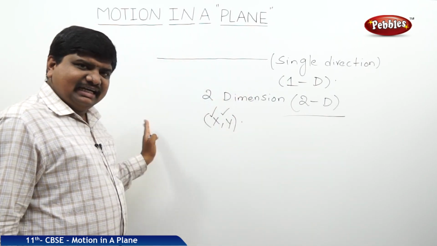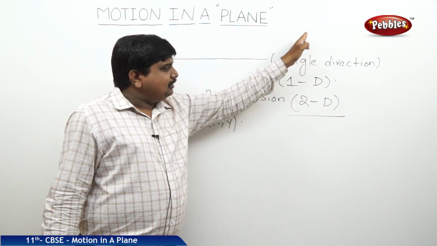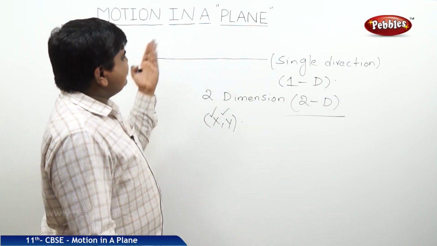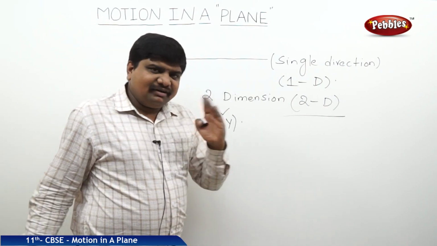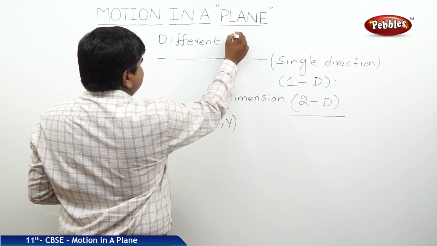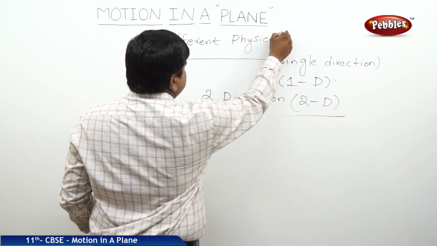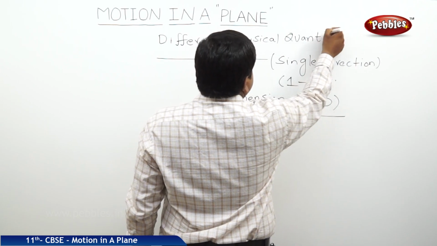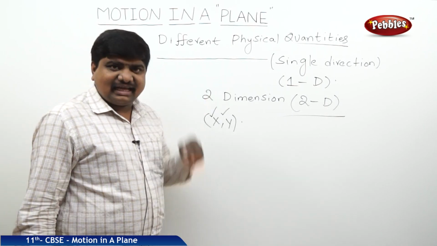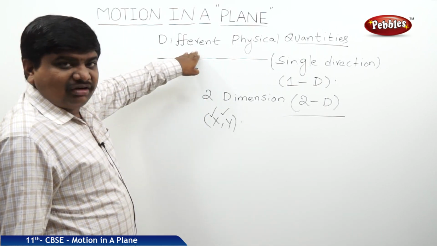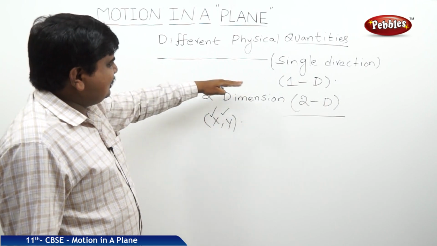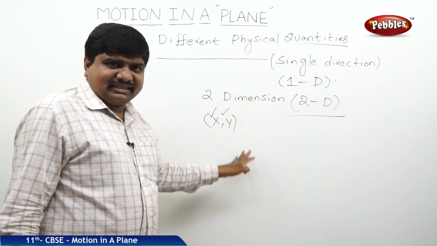So as previously discussed in motion in a straight line, we should know the distance, displacement, velocity, speed, acceleration, and such. But in case of motion in a plane, we should know different physical quantities such as vectors, scalars, examples, different types of vectors and their examples. These are all the describing concepts in motion in a plane. So what are the examples for this point? What are the differences with the single direction? We are going to discuss now.